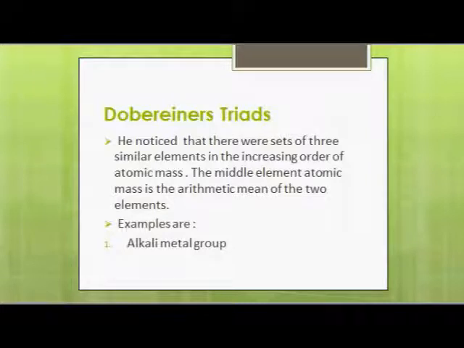In 1817, the German chemist Johann Dobereiner noticed that there were sets of three similar elements, called triads, in the order of increasing atomic mass, in which the atomic mass of the middle element was approximately the arithmetic mean of the atomic masses of the other two elements. The middle element had properties in between those of the other two. Such groups of elements were called Dobereiner's Triads.